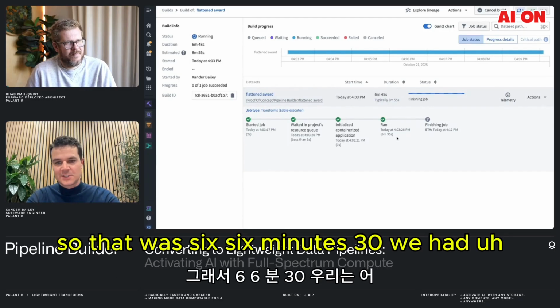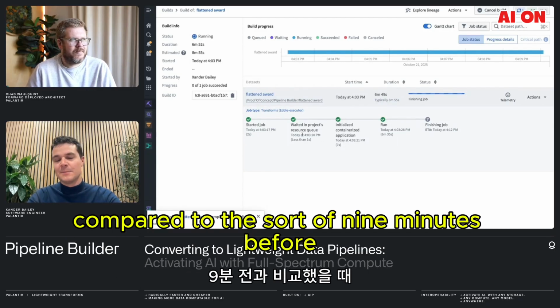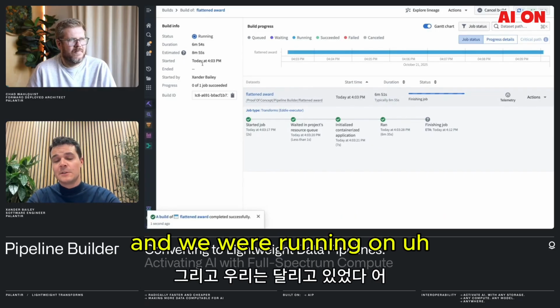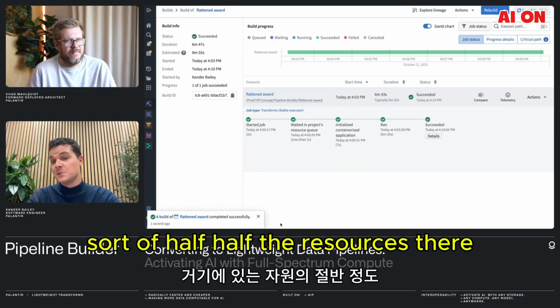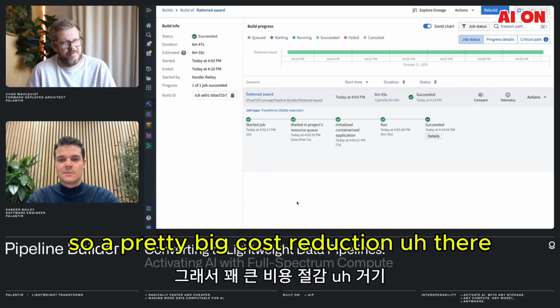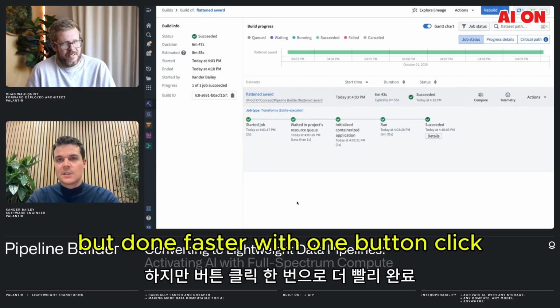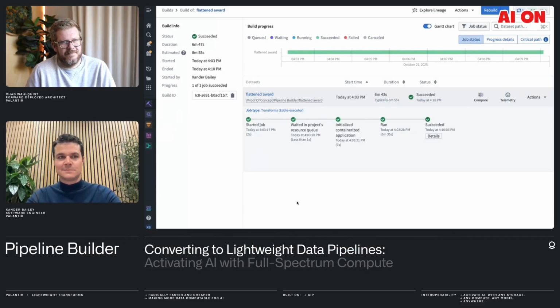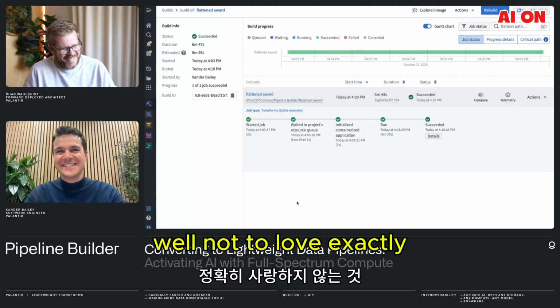It's just finished there. So that was 6 minutes 30 compared to the 9 minutes before, and we were running on half the resources there. Half the memory, but a fourth the CPUs. Right. So a pretty big cost reduction there, but done faster with one button click. Done faster with one button click. What's not to love? Exactly.